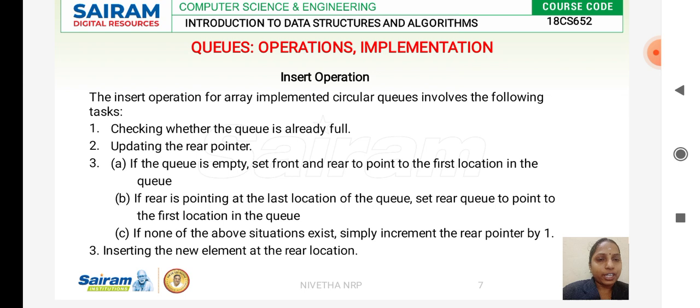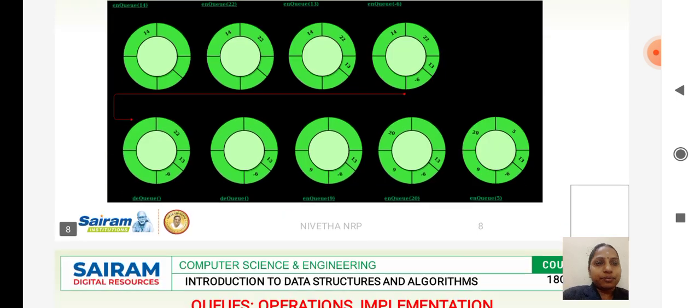Now you will be checking whether the queue is full or not. When the queue is full, we start again with the starting node, that is, from the first location. We will be performing the enqueue operation at the first location. This is how you will be inserting an element in the circular queue. You will be incrementing the rear end for each and every element when you are supposed to insert it.